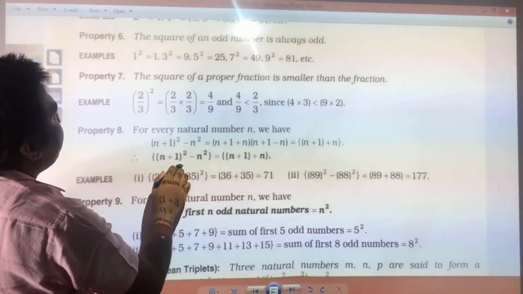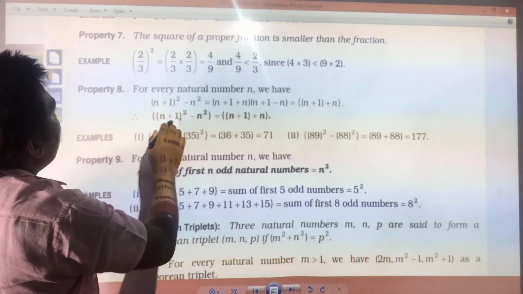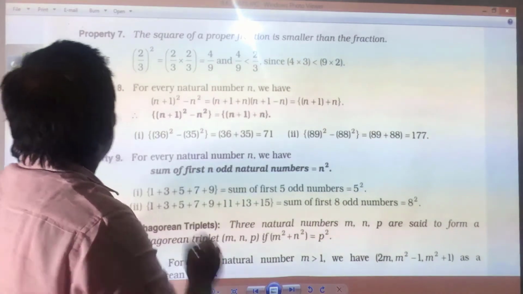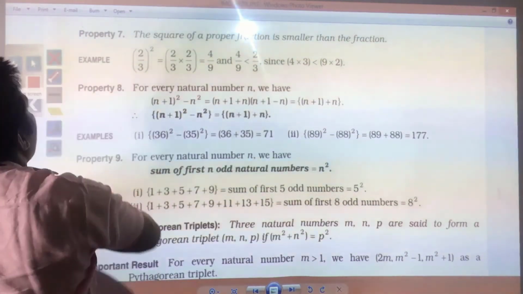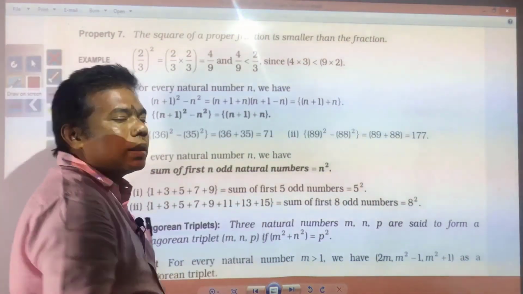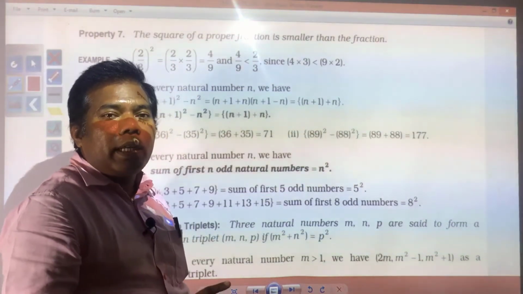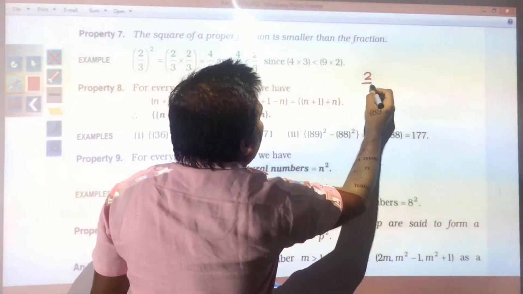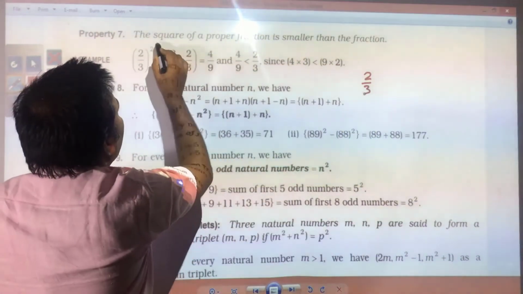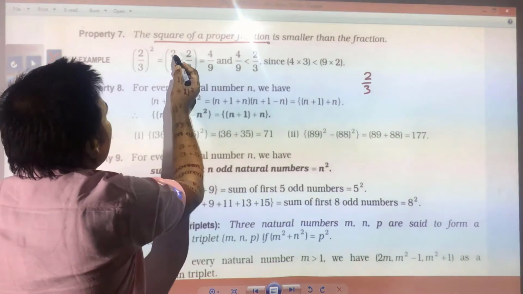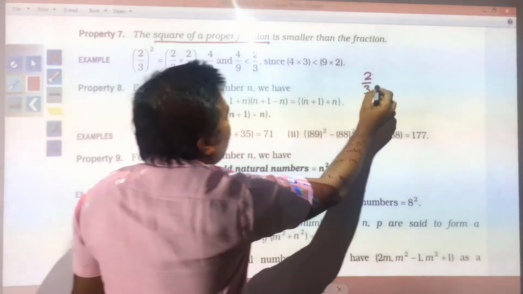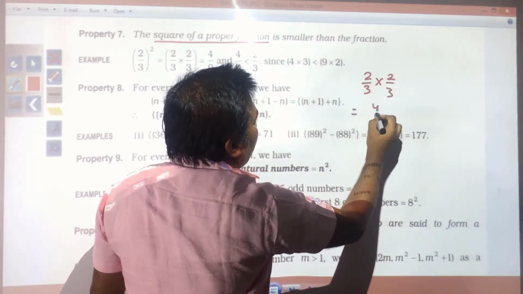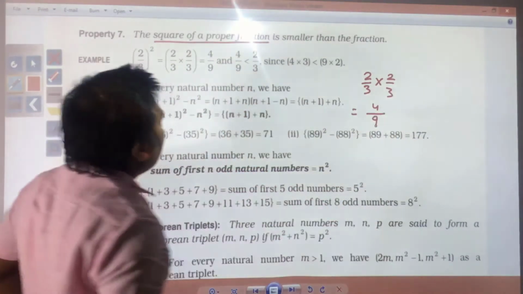Next, you have the square of a proper fraction is smaller than the fraction. Square of a proper fraction. Proper fraction means the denominator should be greater than the numerator. So, suppose you have 2 by 3. The square of a proper fraction means 2 by 3 into 2 by 3. So, what you will get? 4 by 9, because 3 threes are 9.